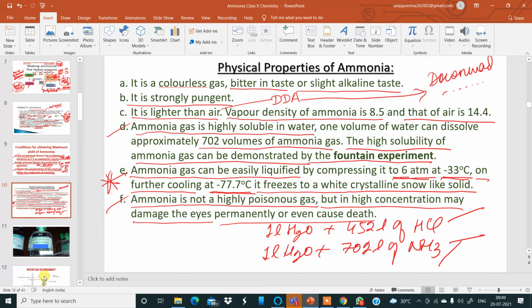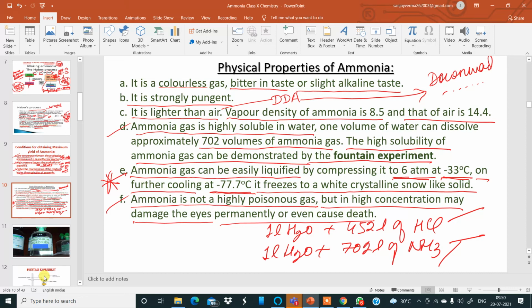This gas is highly soluble in water, so the water content of your body gets dissolved by ammonia. Then ammonia molecules reach the brain, cutting down the supply of oxygen, which will eventually cause death. It is also very dangerous for the eyes, as it corrodes the retina. That's why it is advisable not to expose your eyes to this gas when it is coming out anywhere, either in the chemistry lab or elsewhere. So that was about the physical properties of ammonia gas.